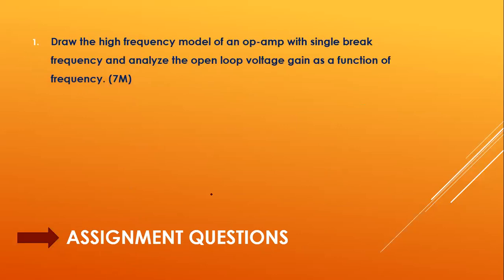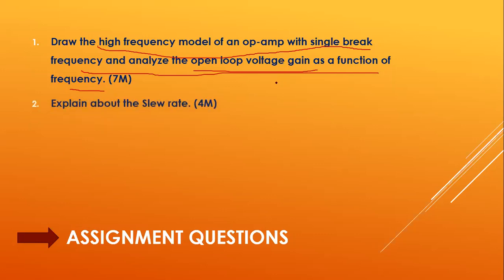So the first one is: draw the high frequency model of an op-amp with single break frequency and analyze the open loop voltage gain as a function of frequency. For this, the answer will be: we have to draw the AC equivalent circuit of an op-amp, whatever we have seen initially. Then we have to take the open loop voltage gain, that is, the magnitude response of the op-amp has to be drawn, and we have to find out the single break frequency, that is F1. This carries 7 marks.